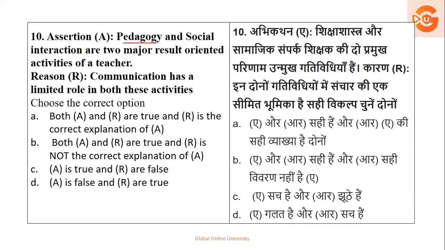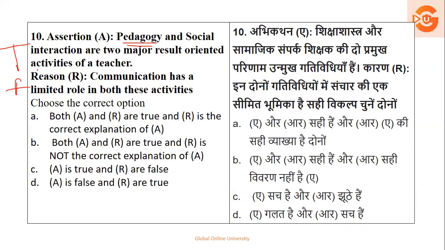Pedagogy is a teaching technique. Social interaction is one of them. It is an activity, a result oriented activity. What does the reason say? Communication has a limited role in this activity. If you see, communication will have a major role for pedagogy and interaction. So here A is true and R is false. But yes, there is no matching of the explanation.